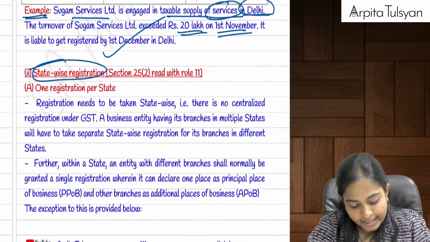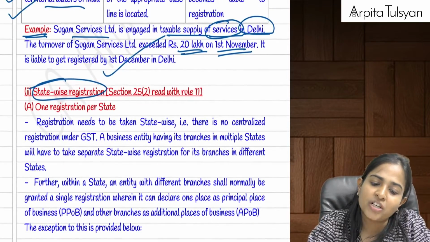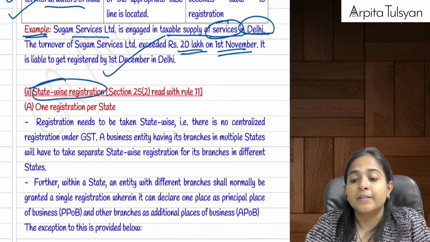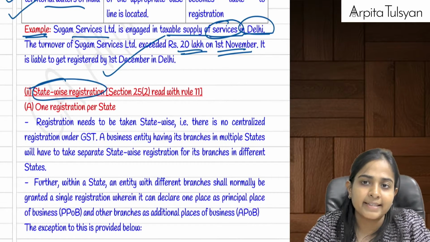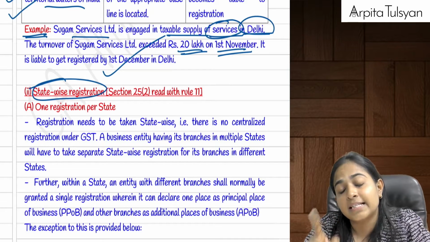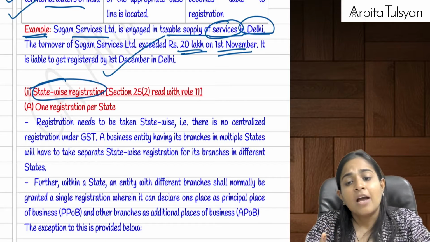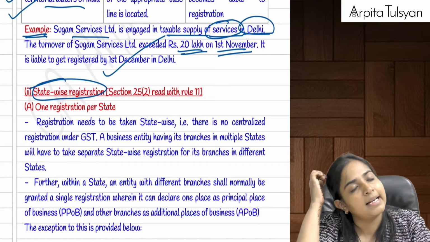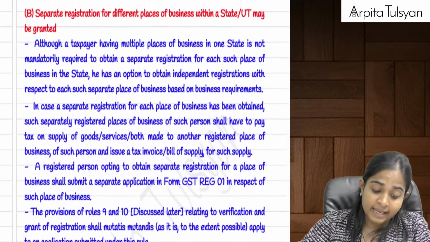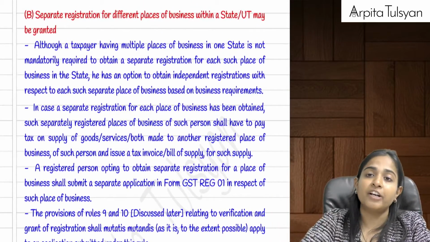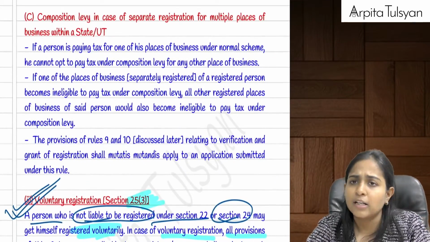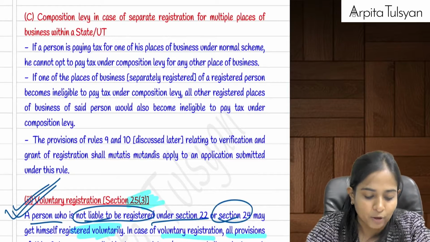Then we went to the next point, which was talking about state-wise registration, part of which we have already discussed. One state, one registration. But suppose I have multiple offices in one state, then the GST department says, okay, no problem. Since multiple offices are there within the same state, apply for one registration. One office will be shown as principal place of business, another office will be shown as additional place of business. But if you want to apply for separate registration for different places of business even within the same state or union territory, you can do that, no problem. We have already considered the example of that also.